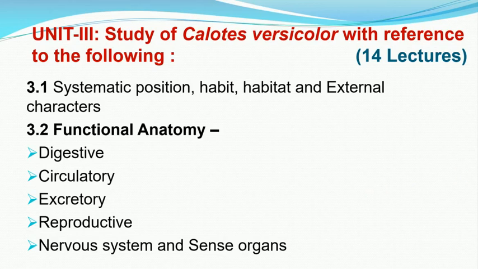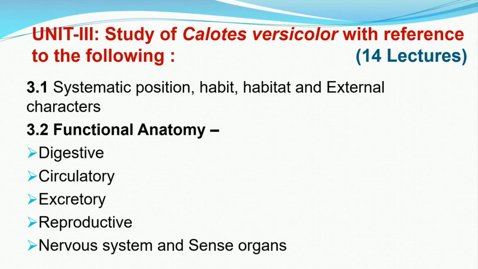Then we will study the different systems which are present in Calotis. So the first system is the digestive system. Here we are going to study the anatomy, the organs associated and associated digestive glands, their anatomy as well as the physiology of the digestive system.